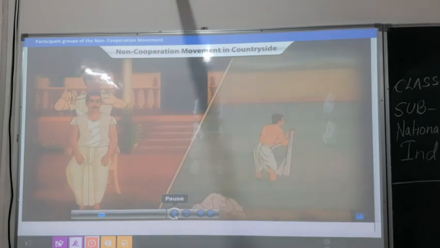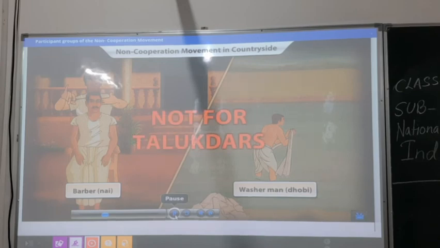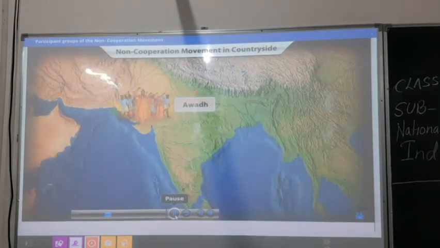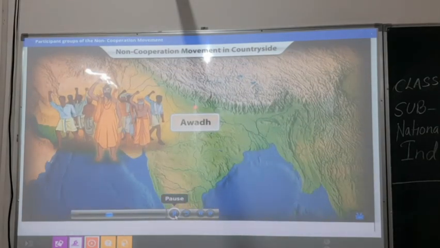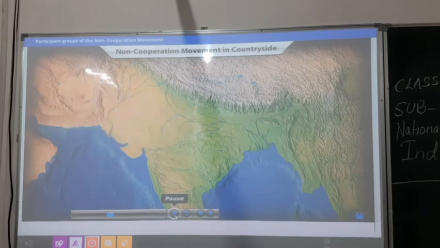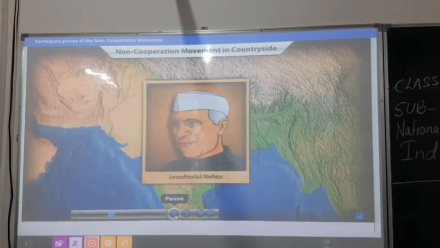With this in mind, some places organized bandhs so that landlords could not avail the services of barbers and washermen. Baba Ramchandra led the movements in Awadh. In 1920, Jawaharlal Nehru went around villages trying to understand the grievances of the farmers.